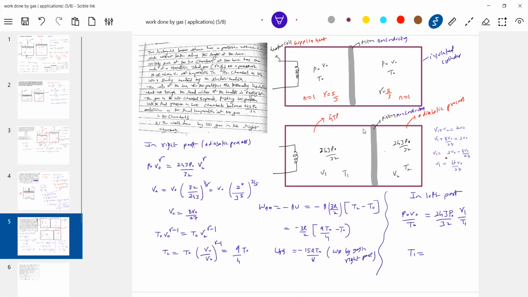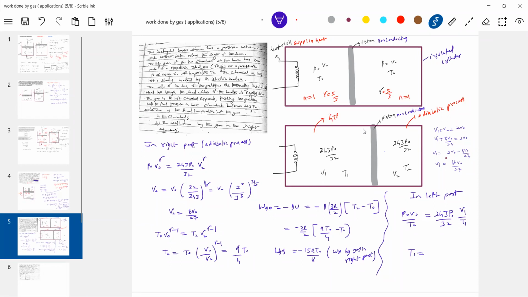What about the heat supplied by the heater coil? Can we calculate heat supply? Not possible here, because we need some information.